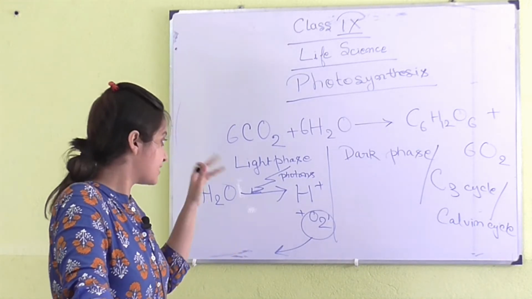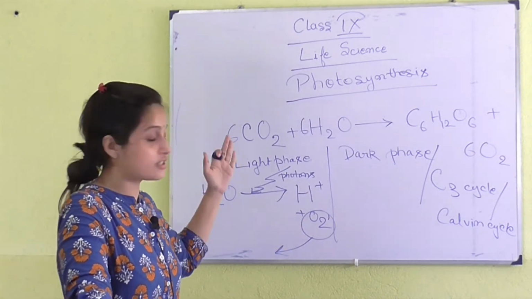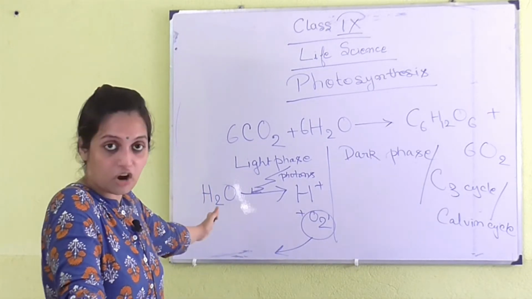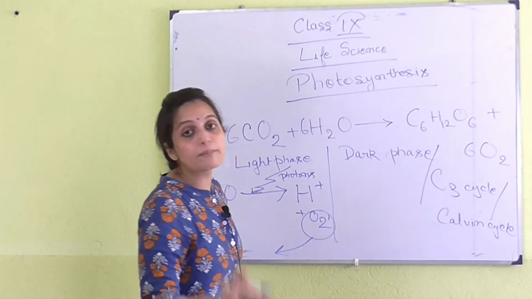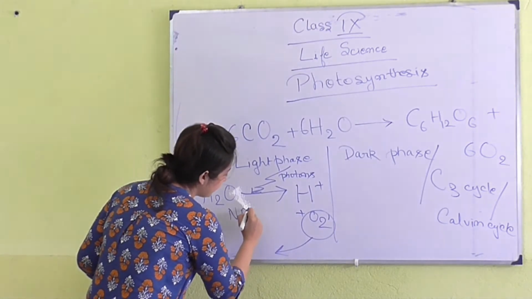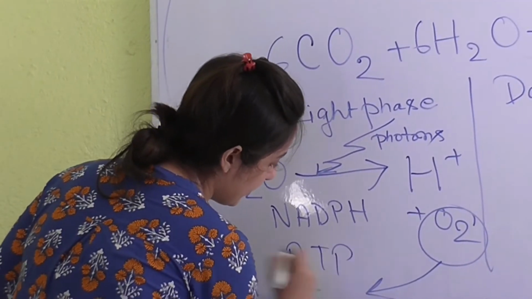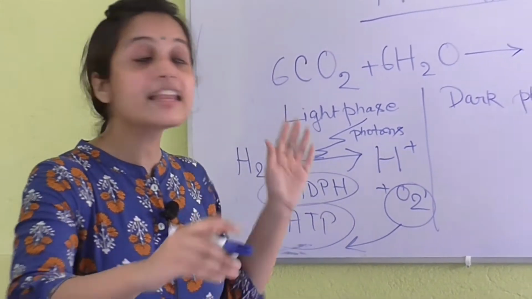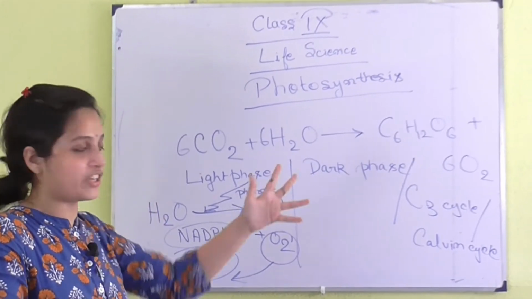So what happens? Not only oxygen is produced, which we need for our respiration and everything. This oxygen is produced from the photolysis of water, and in this process, two more important compounds are produced, that are NADPH and ATP. These two compounds are very, very, very important in the next phase. In the next phase, we are going to see that without these compounds, we cannot do the work.